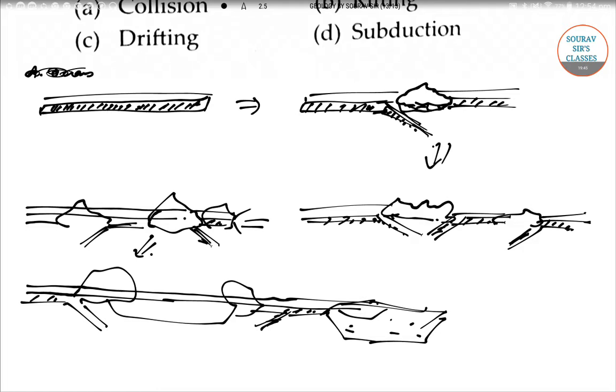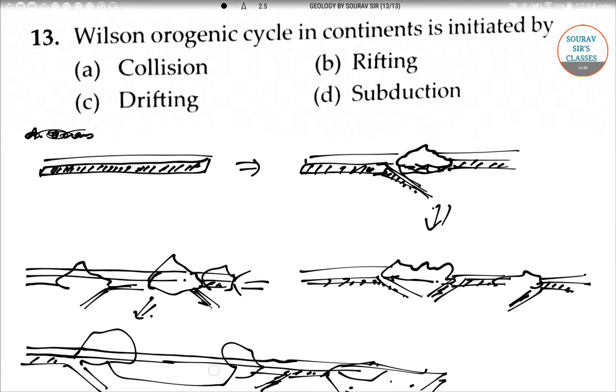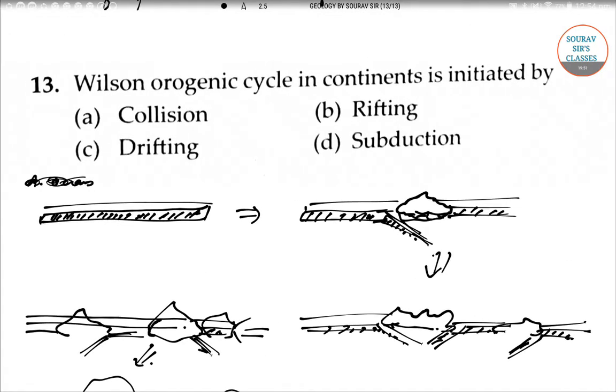So this process has been shown, and with the help of the diagram we can see easily that rifting is the correct option to this question. So we can select option B and we can write that option B is correct. So this is the correct option to this question, and we have discussed a lot of geology questions from IIT JAM, and I hope that you all understood this.